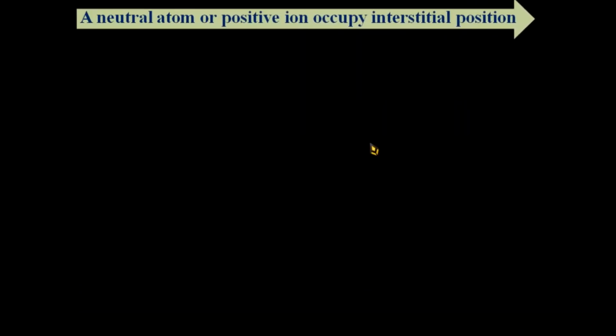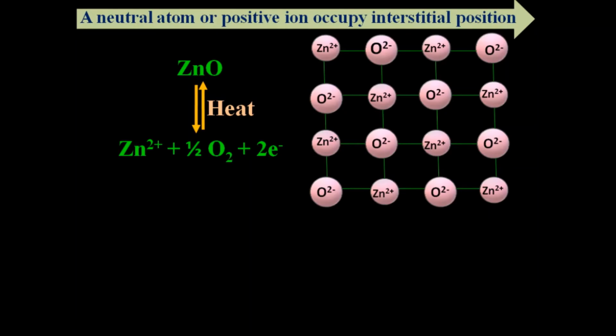Metal excess defect can also occur when a neutral atom or a positive ion occupies an interstitial position. An extra cation occupying an interstitial site, with an electron present in another interstitial site to maintain electrical neutrality, causes metal excess defect. This defect is similar to Frenkel defect and is found in a crystal having Frenkel defect. For example, if ZnO is heated, it loses oxygen and turns yellow.